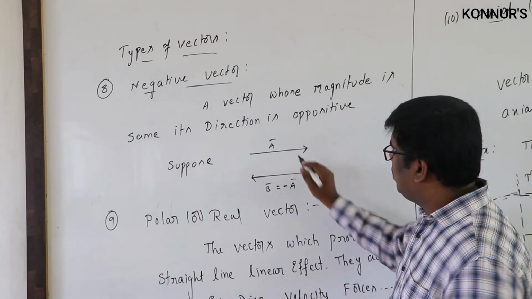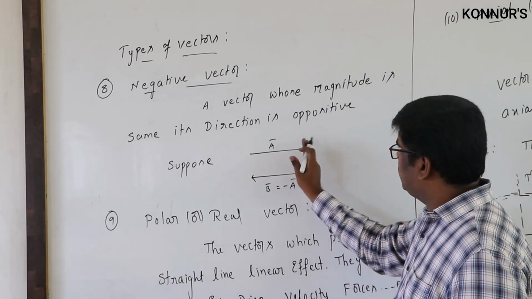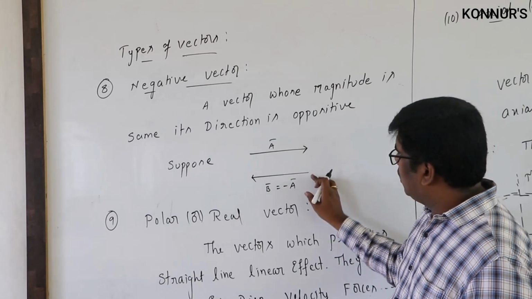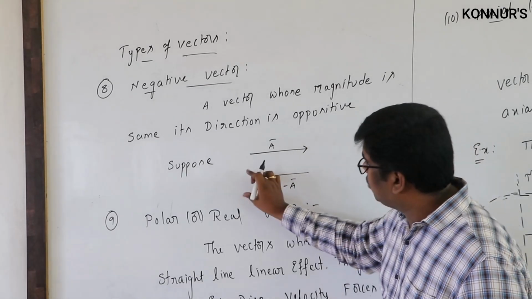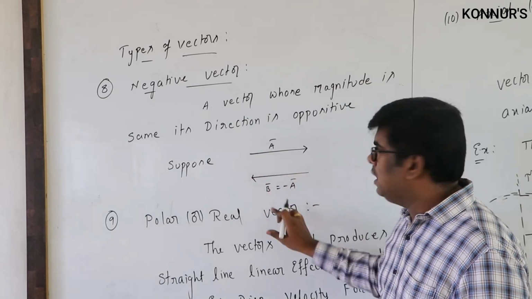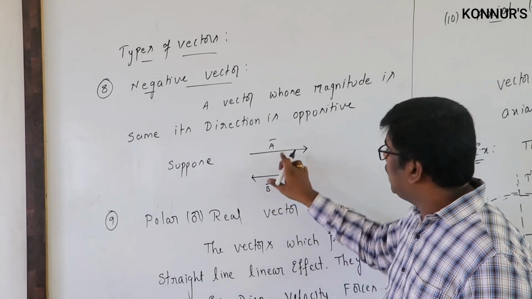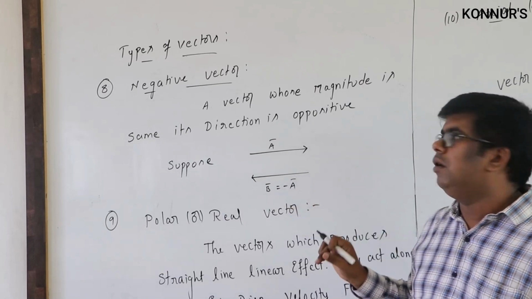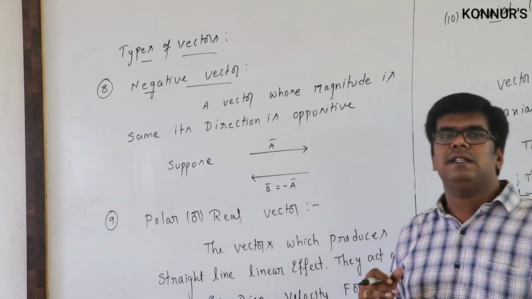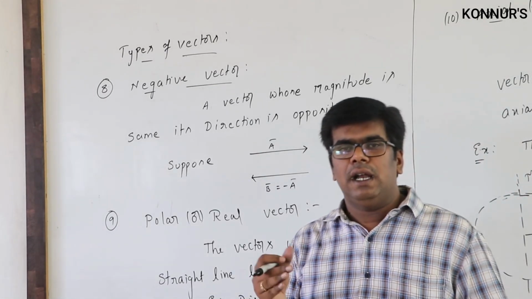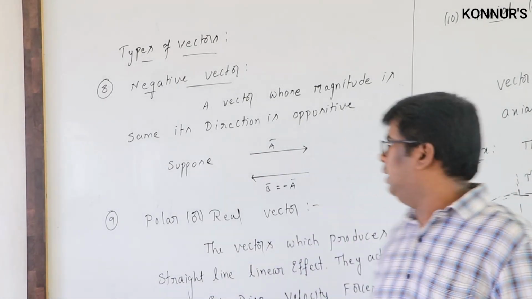Here a bar is a vector towards the right hand side, and b bar is another vector which has the same magnitude but is quite opposite, meaning left hand side. Then b bar is nothing but a negative vector of a bar. So a vector whose magnitude is the same and whose direction is reversed, we can call a negative vector of that given vector.